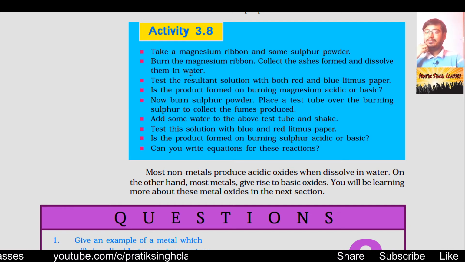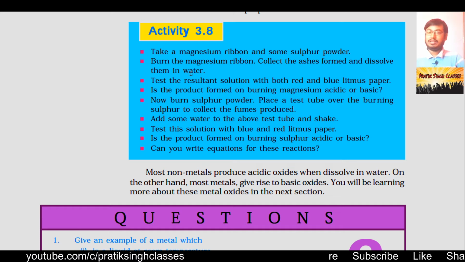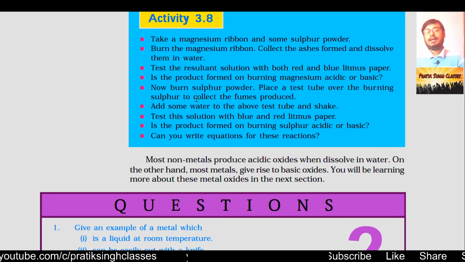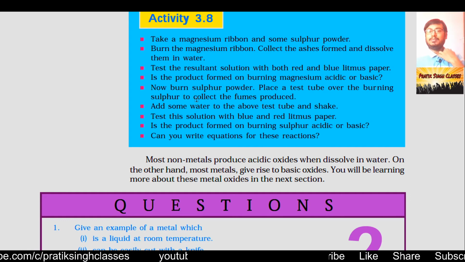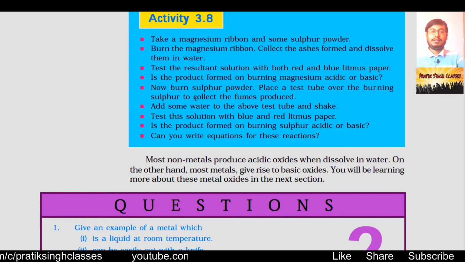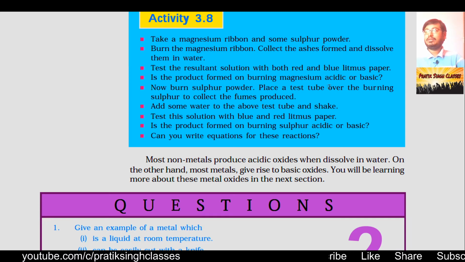Magnesium after burning will give you magnesium oxide. Likewise, sulfur after burning will give you sulfur dioxide. And we have to dissolve them separately in water. Test the resultant solution with both red litmus paper and blue litmus paper. Is the product formed in burning magnesium acidic or basic? It means whether the solution of magnesium oxide and water has converted blue to red or red to blue litmus paper. Is the product formed in burning magnesium acidic or basic?